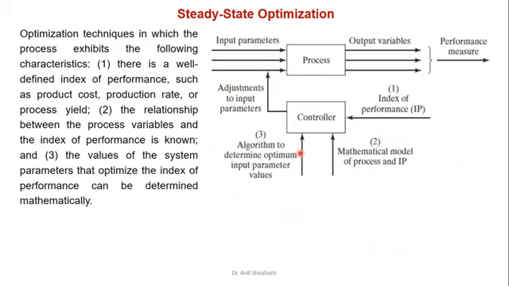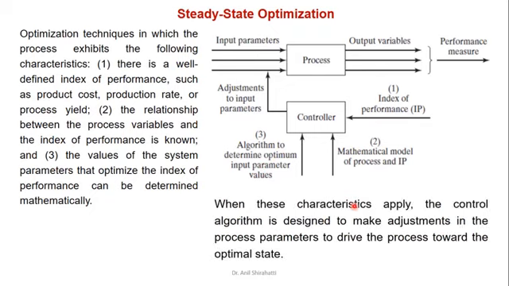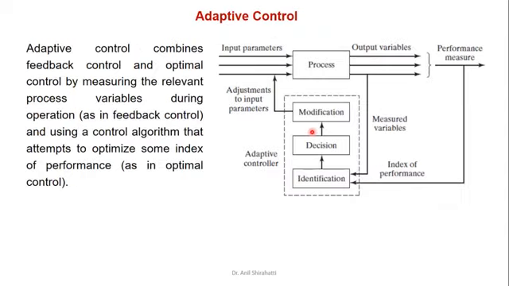Next is steady state optimization. In steady state optimization, the only change is that instead of at the process level, we do the optimization at the controller level only. This can be done using an index of performance, a mathematical model, or an algorithm value. When this is applied, the control algorithm is designed to make adjustments in the process parameters to drive the process towards the optimal state at the controller level.